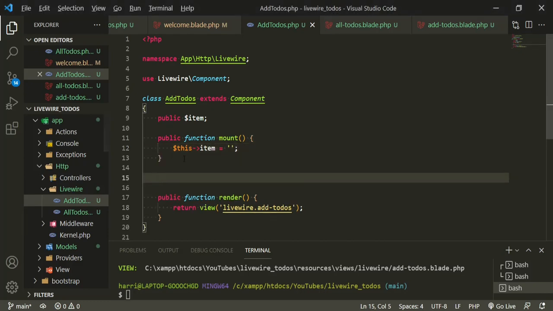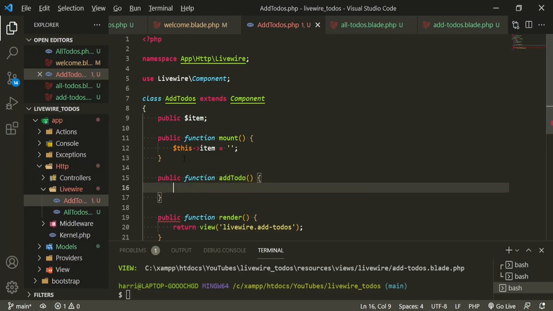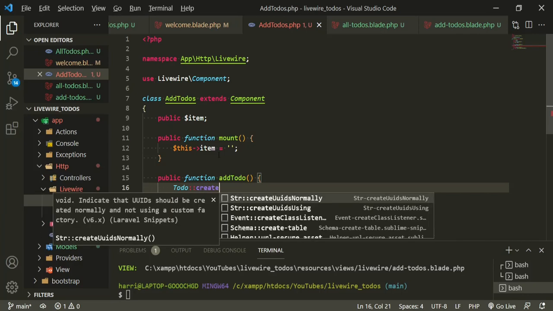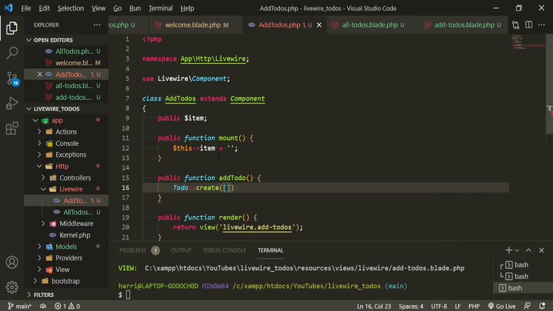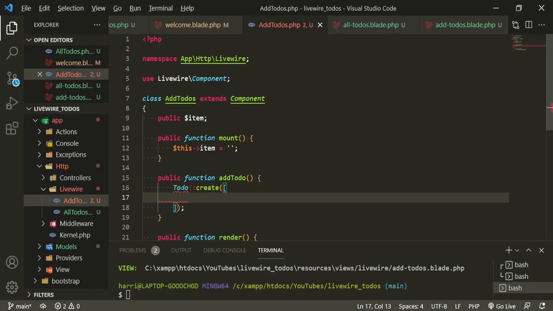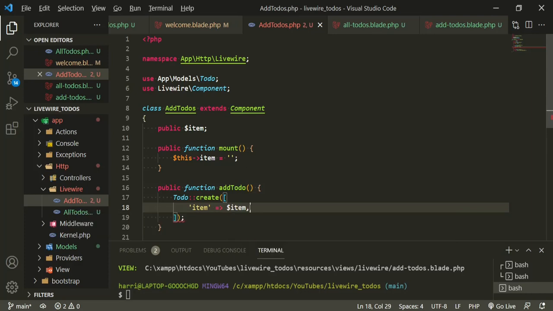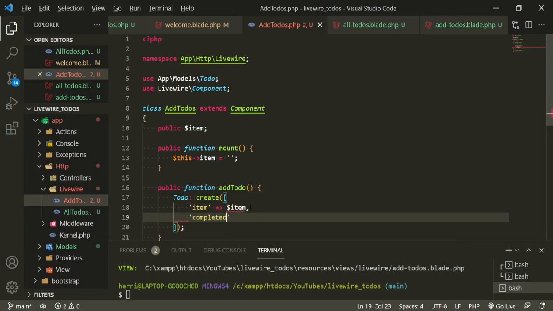Under mount, we'll say public function addToDo. And then just like in the other parts of Laravel, we can treat these components as if they're controllers. So anything that we would think to do in a controller, we can just use in this component. For the most part, that's what I've come across. Until otherwise, I will let you know, but really that's all it is. Create. And then let's go ahead and import that. And then now for the create, we'll say item equals item, and then completed we'll just set to 0.